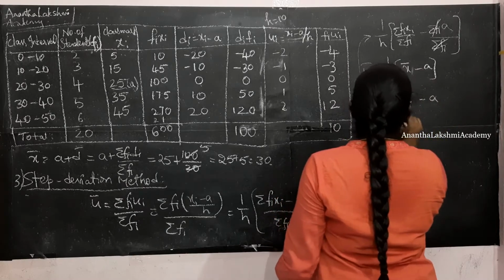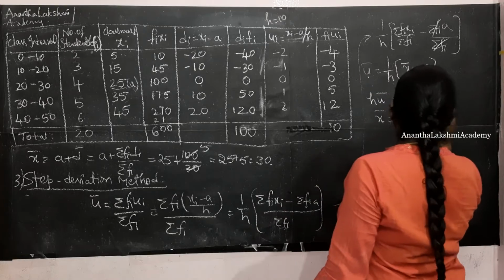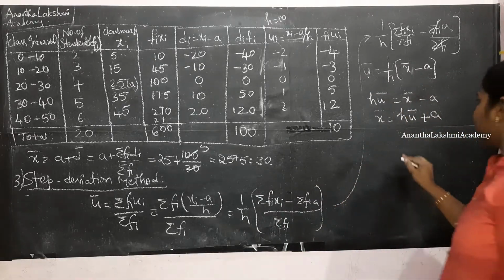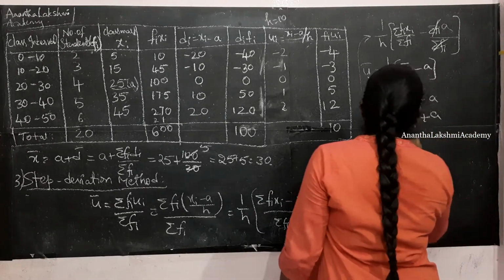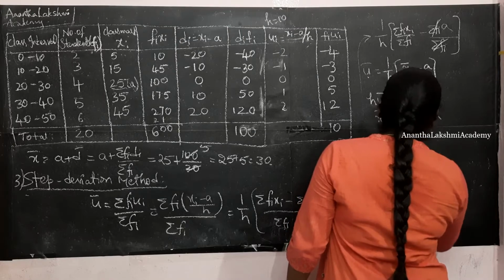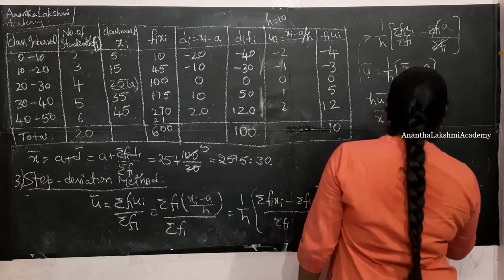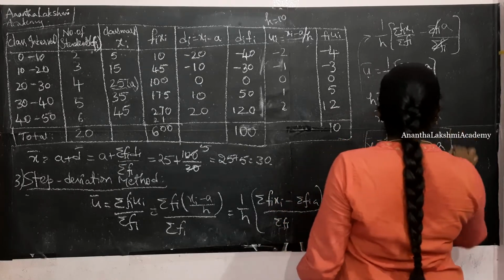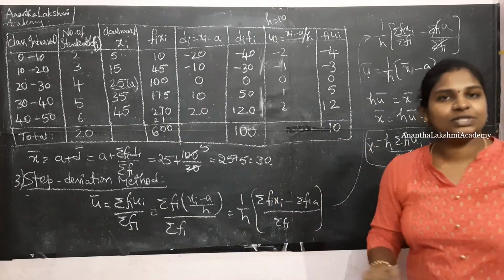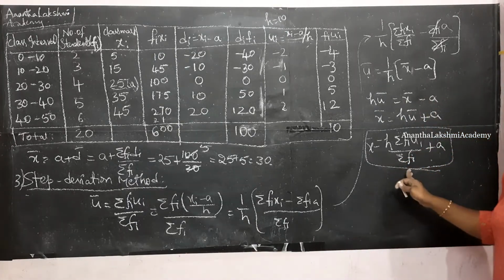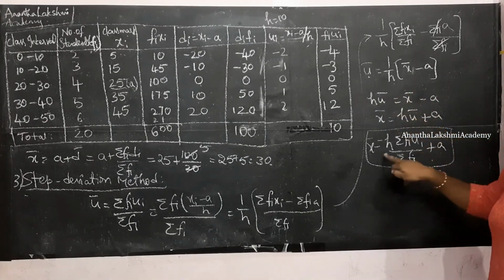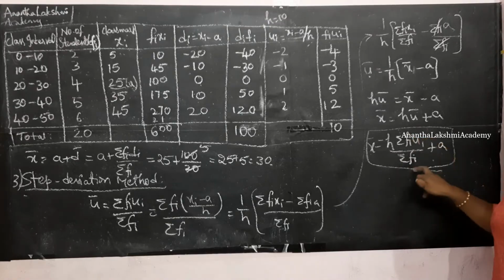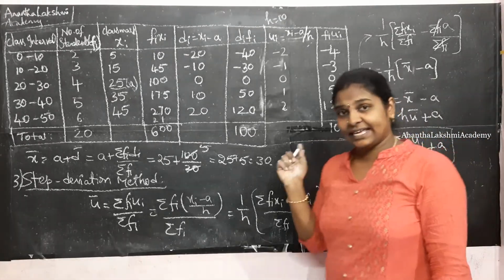x bar is equal to h into u bar plus a. That is nothing but h into sigma fi ui by sigma fi plus a. This is the third formula which we need to remember. Alright, x bar is equal to h into sigma fi ui by sigma fi plus a, where a is the assumed mean.